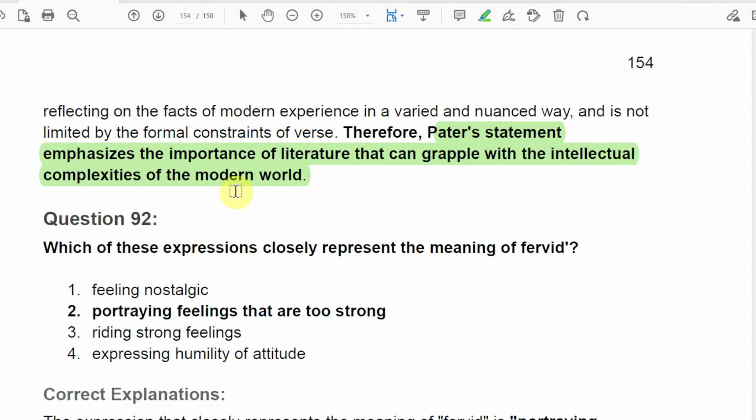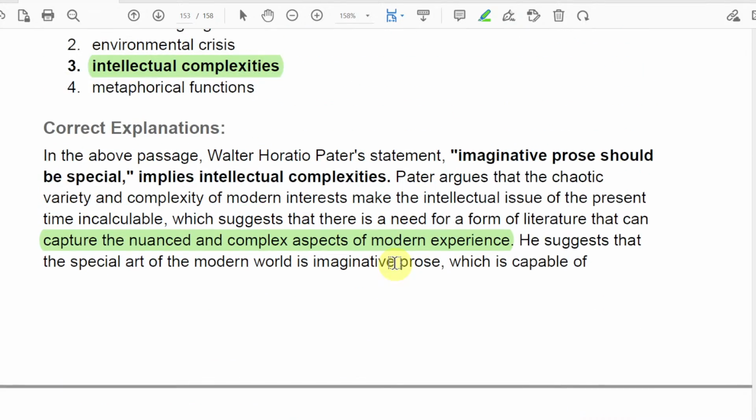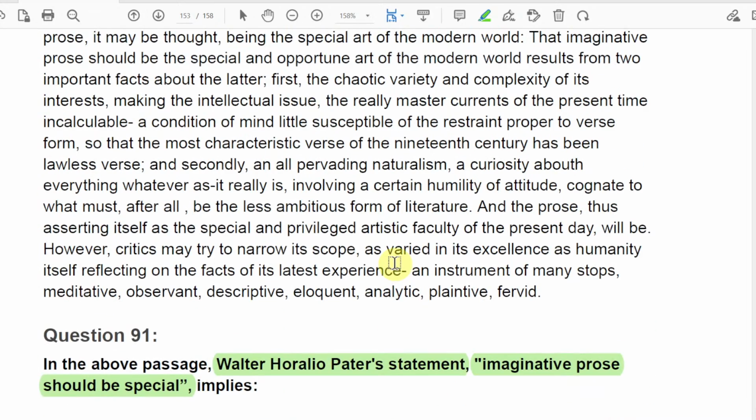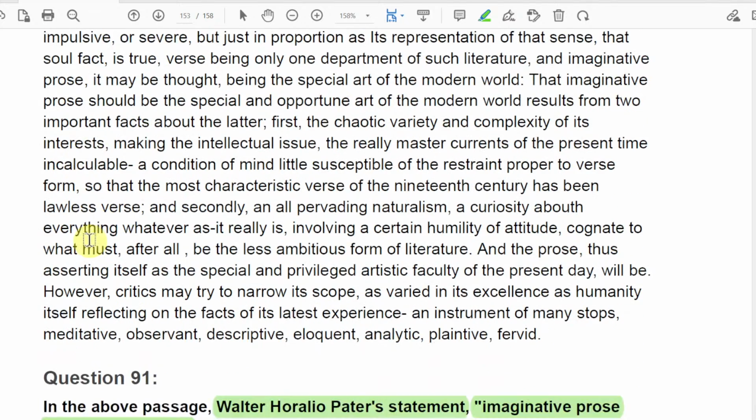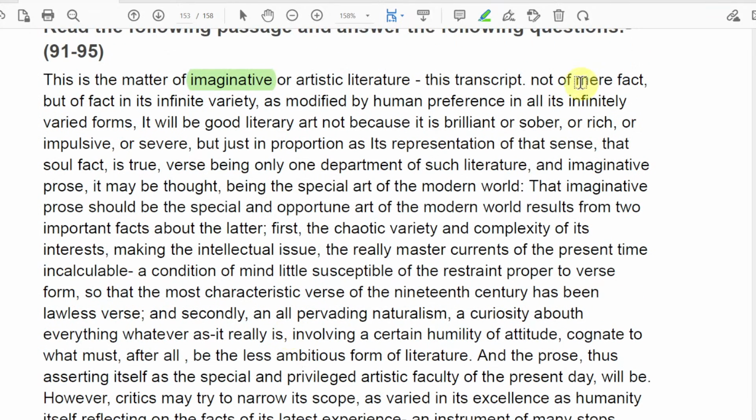So anyway, question number 92: which of these expressions most closely represents the meaning of fervid? So we have to find where fervid is. You can skim and skip a couple of lines. Nineteenth century, evolving humanity, it must be in the beginning, infinite validity.